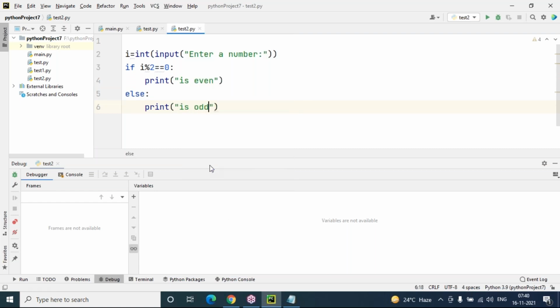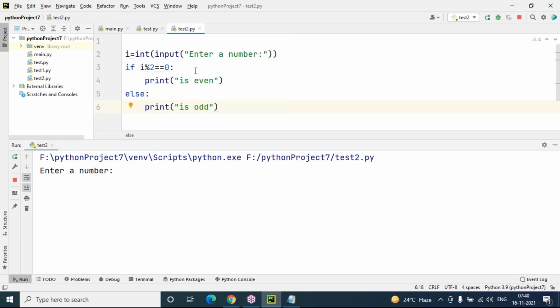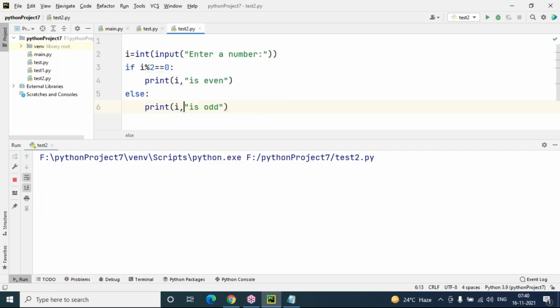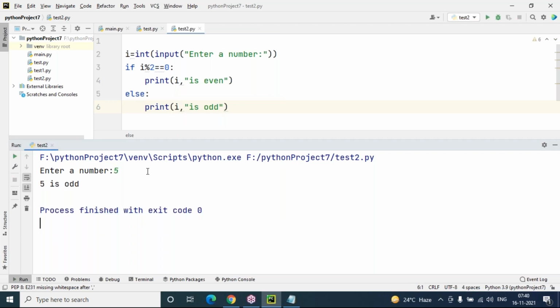It looks common and simple, but if else management is very important in every programming language. So, enter a number. I'm entering the number 8. That is an easy one. And I also want to display this 8 in the output window, so you have to add this variable i to your output statement, like i comma and i. Now what will happen here? Whether i is even or odd, you can decide based on your number. So any condition you can check.